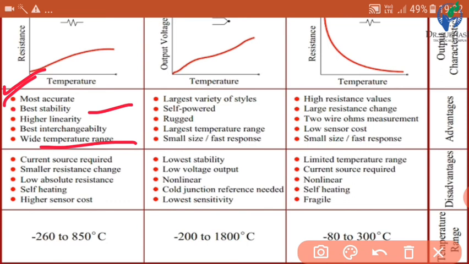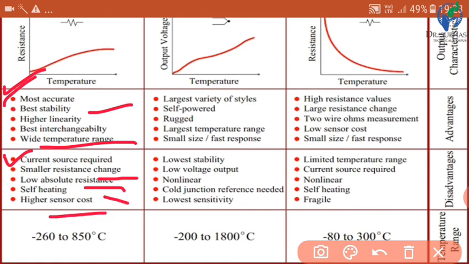So these are the advantages of RTD. Now what are the disadvantages of RTD? Current source required, smaller resistance change, this is also one issue. Then low absolute resistance, self heating is there,